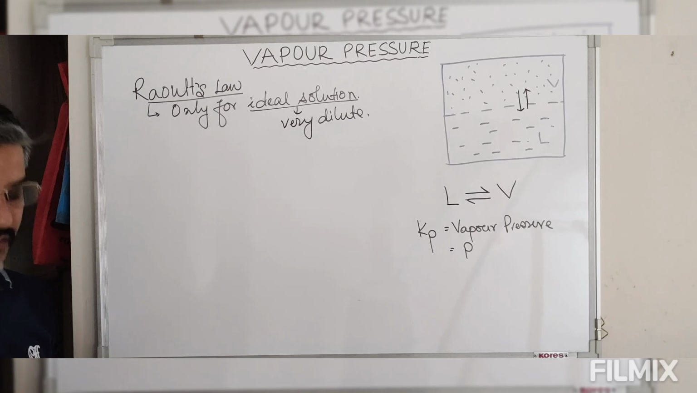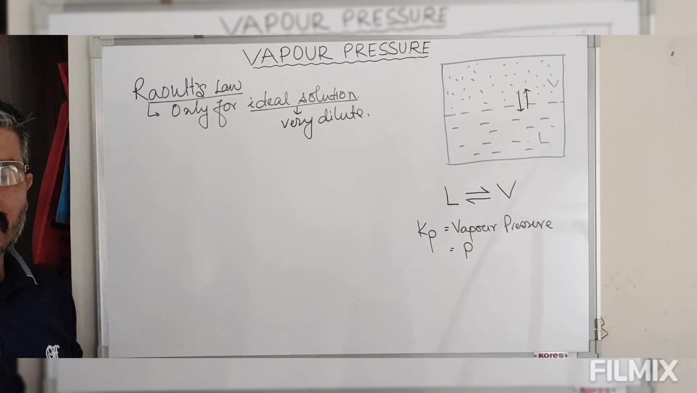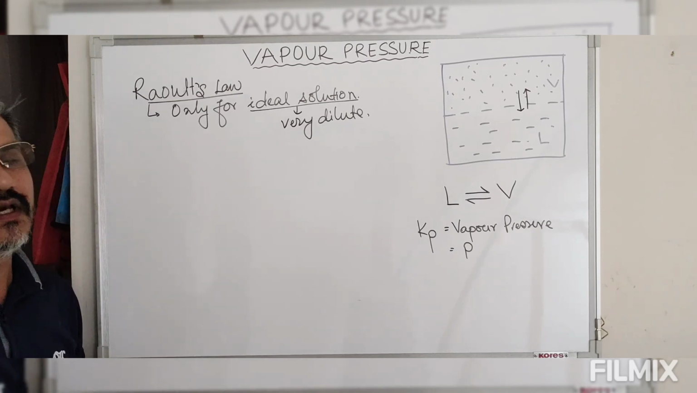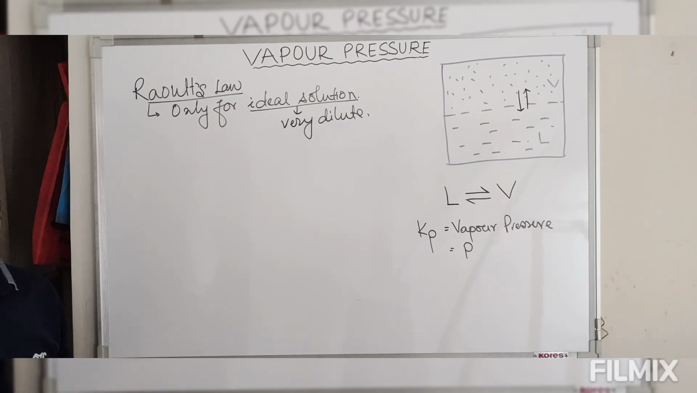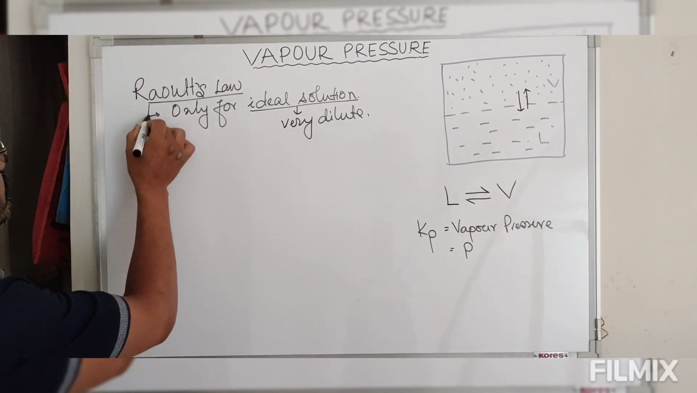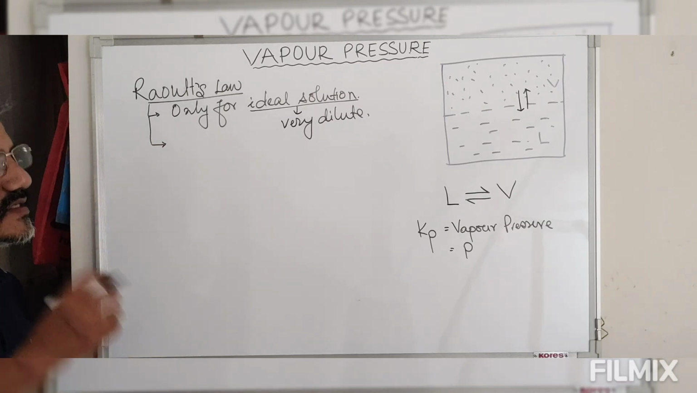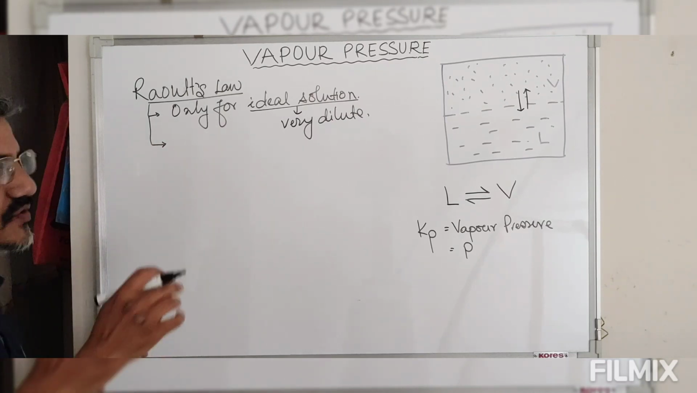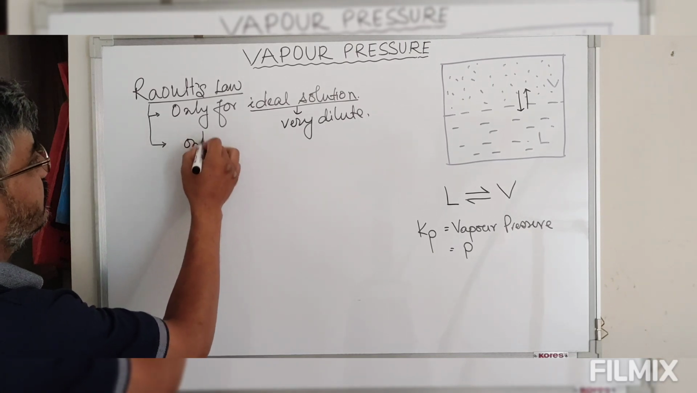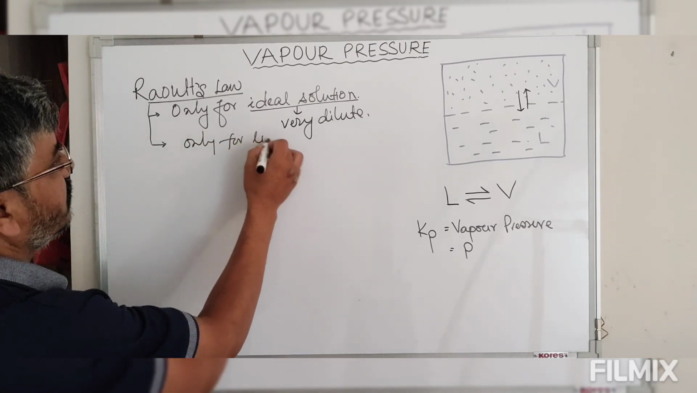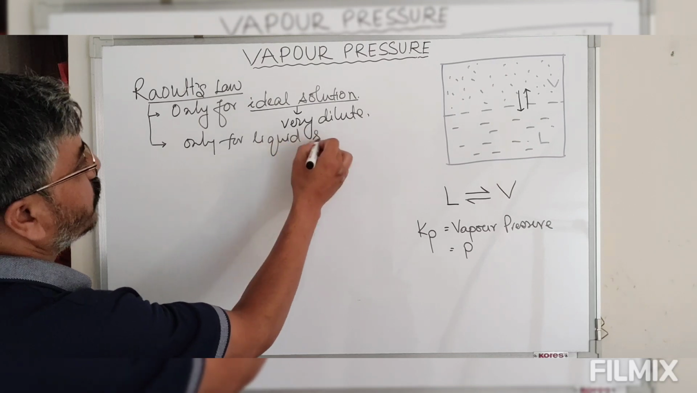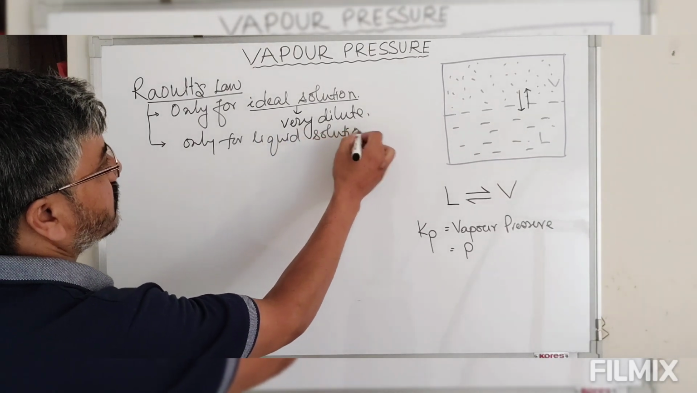So we are having a very dilute solution. That means we are using a very small quantity of solute that is being dissolved in a given solvent. Second thing, this Raoult's law is applicable in liquid solutions only.